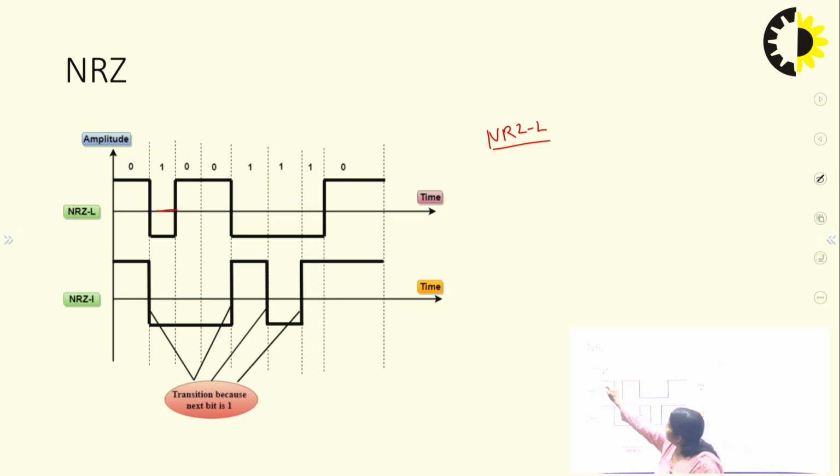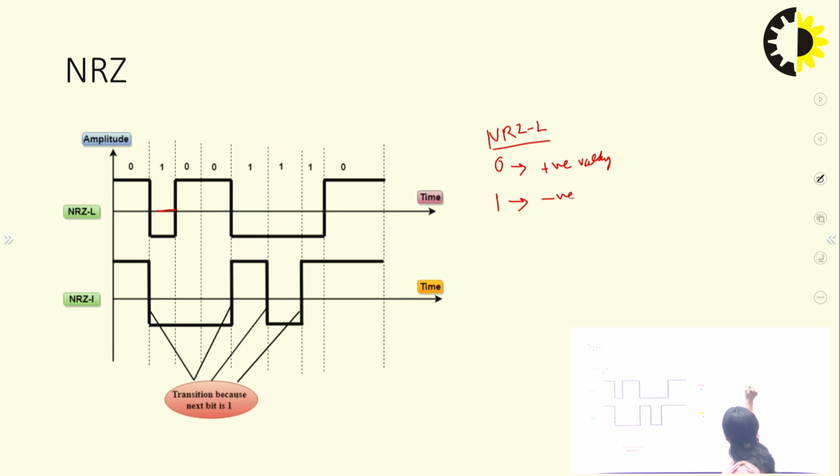Here 0 is converted as a positive signal and 1 is represented as the negative signal. So simply you can draw it: whenever you get 0 it is a positive voltage, and whenever you get 1 it is negative.